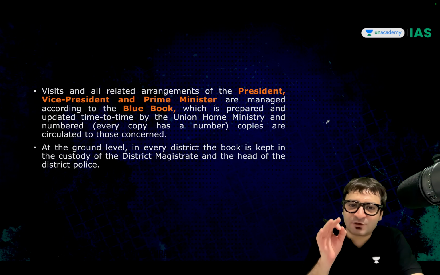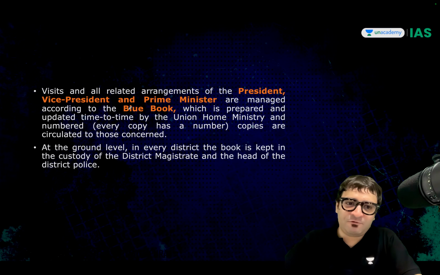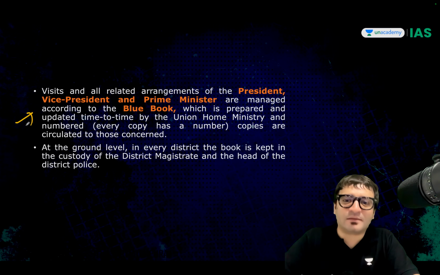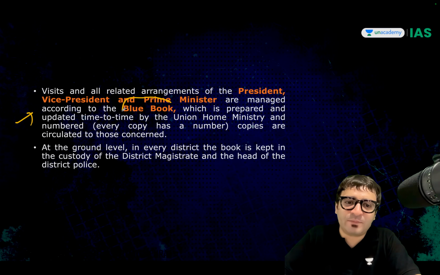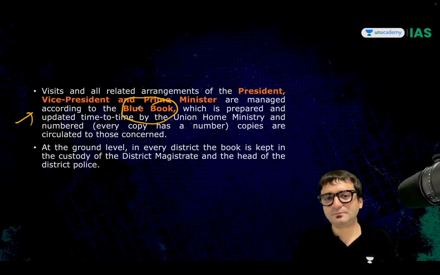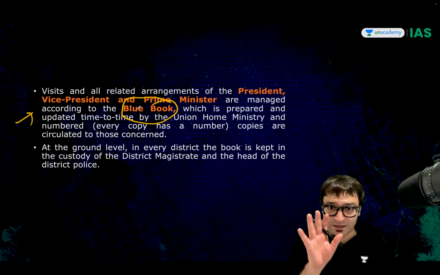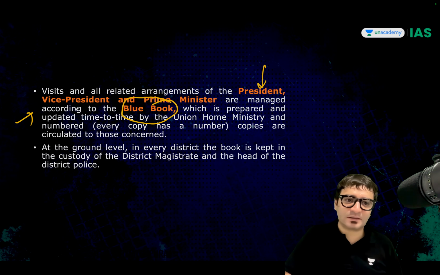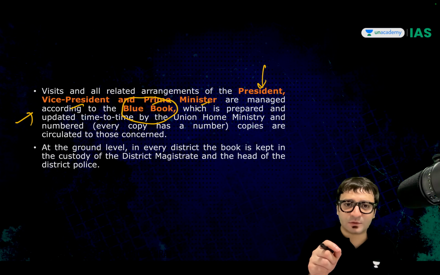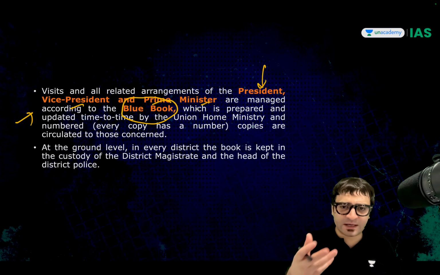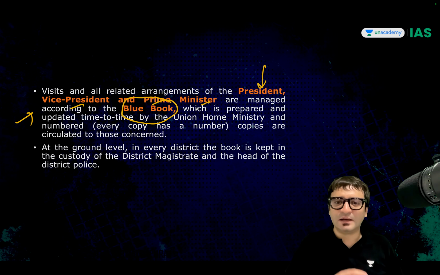But what is that document which guarantees or which manages how these dignitaries are to be received? That document is known as the Blue Book. Visits by 3 individuals: President, Vice President, Prime Minister. When they visit, where do they visit, all the arrangements related to their visit, they are managed according to this book called the Blue Book.